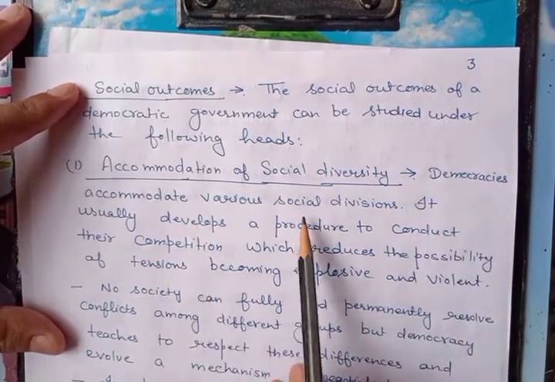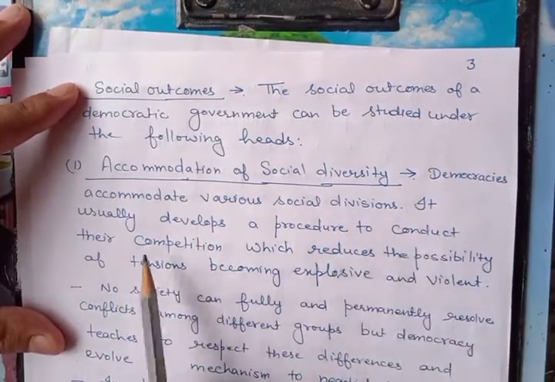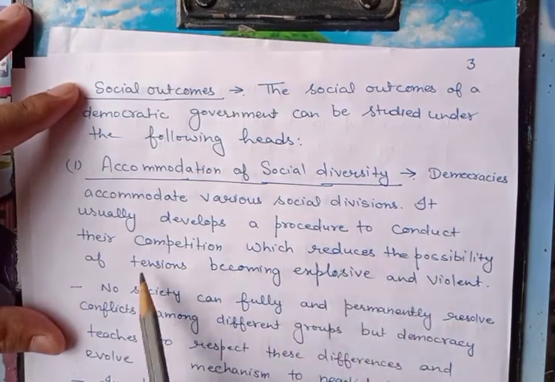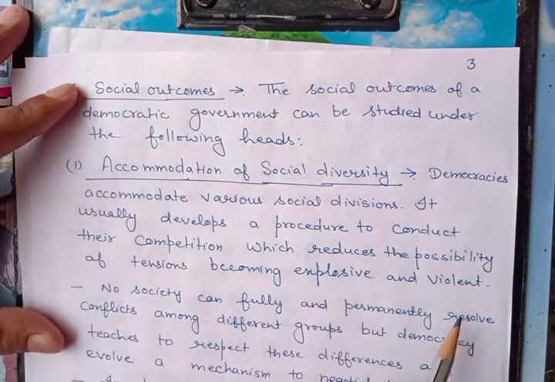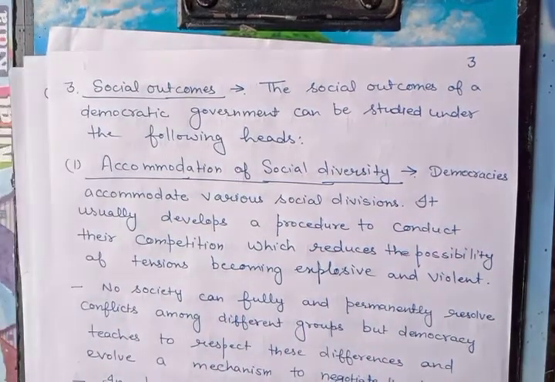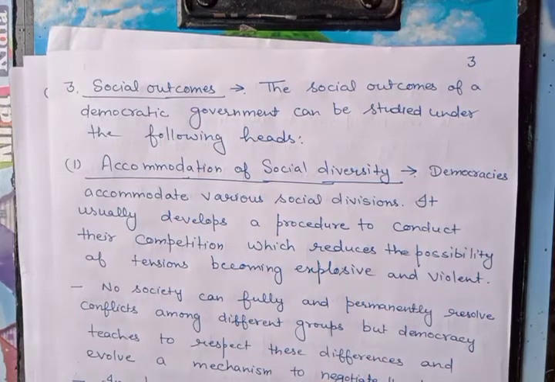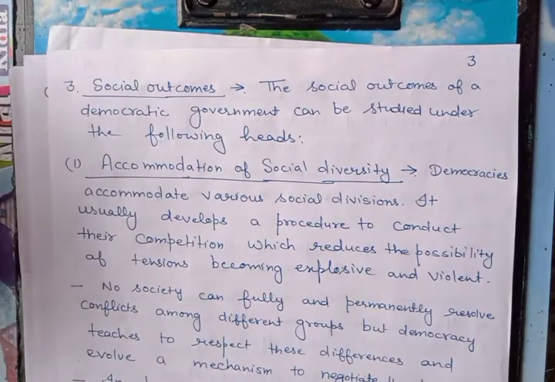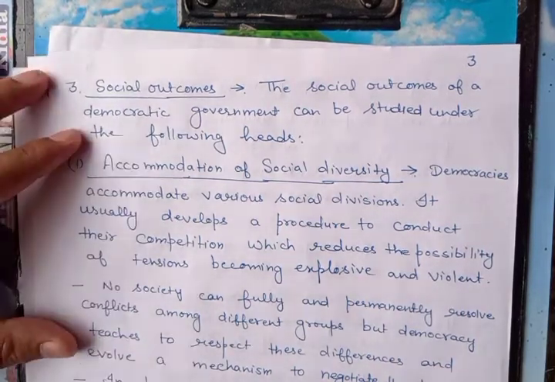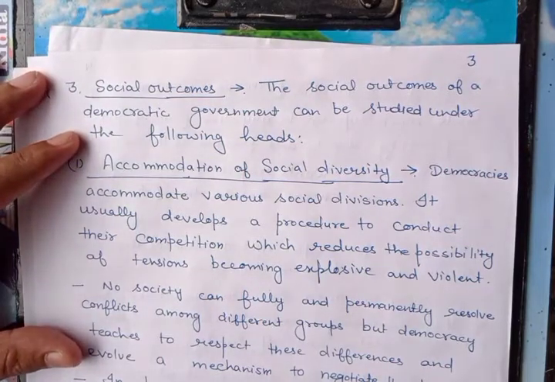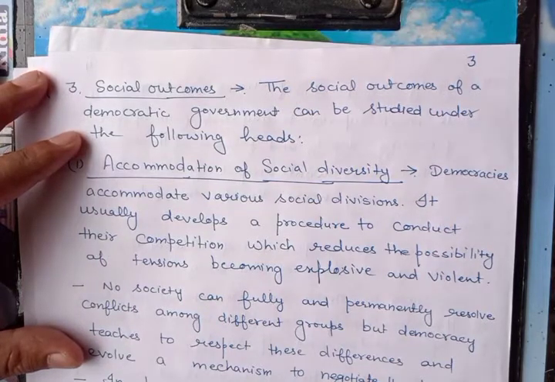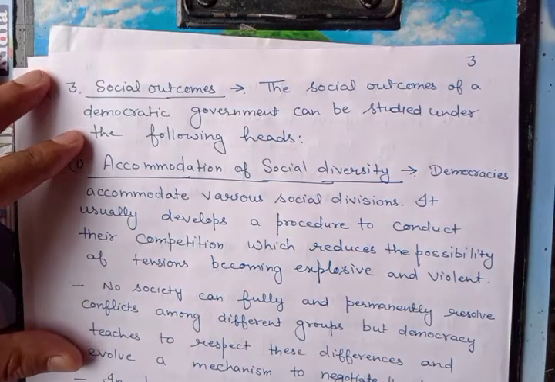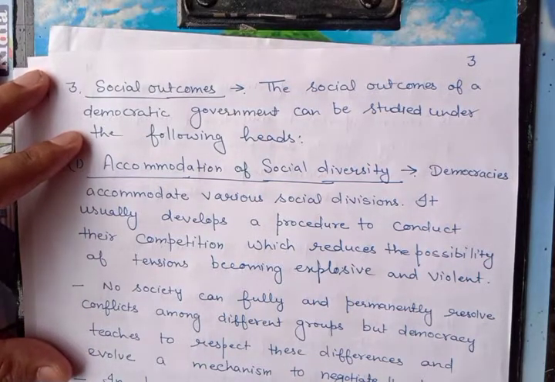Democracies accommodate various social divisions. It usually develops a procedure to conduct their competition, which reduces the possibility of tension becoming explosive and violent. It depends on the working system of the government. We discussed in the first chapter the majoritarianism in Sri Lanka. In Sri Lanka there was a democratic government, but because the Sinhalese government followed the policy of majoritarianism, there was a civil war between the Tamil people and the Sinhalese people.